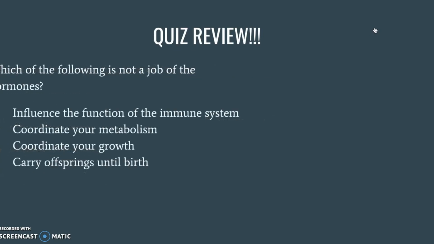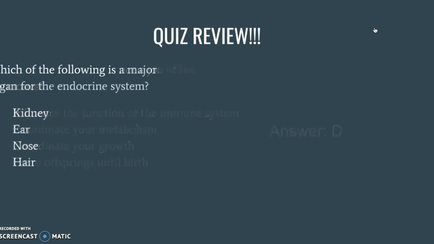Next question, which of the following is not a job of the hormones? A, influence the function of the immune system, B, coordinate your metabolism, C, coordinate your growth, or D, carry offspring until birth? The answer is D, carry offspring until birth. Next question, which of the following is a major organ for the endocrine system? A, the kidney, B, the ear, C, the nose, or D, the hair? The answer is A, your kidney.